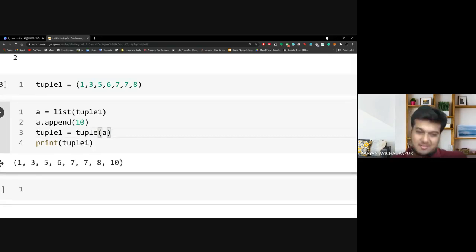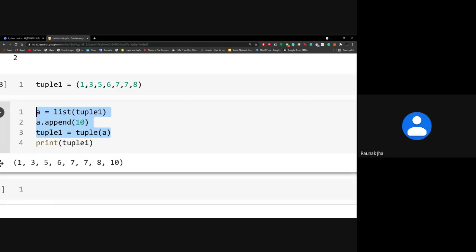This is a joke. Nobody in their right mind would, every time you want to add or remove something, convert. Excuse me, sir. Come back, right? Yes.